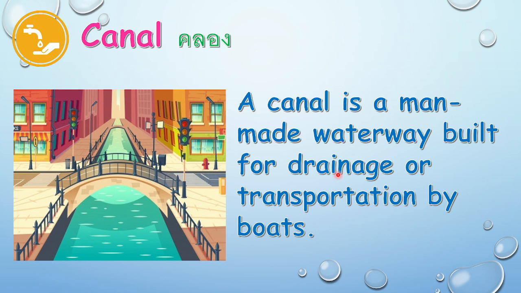Or usually they use canals to catch the rain also. For example, it rained. Now the road got wet, no? The water from the road will go to the canal and will go to the sea. Alright? Sometimes the water from the canal does not come from the toilet, from the kitchen.